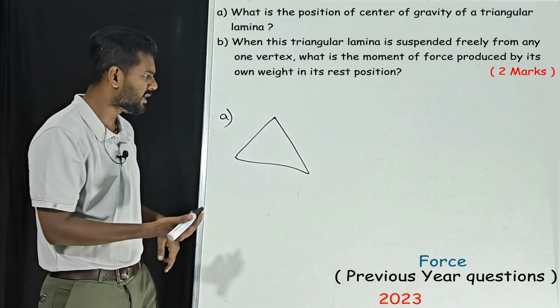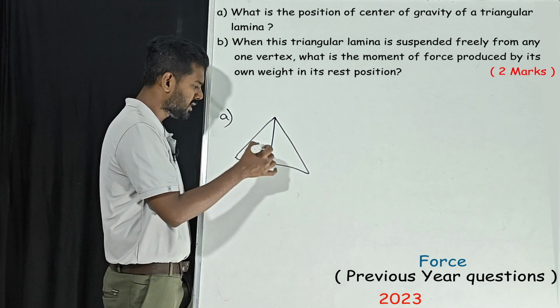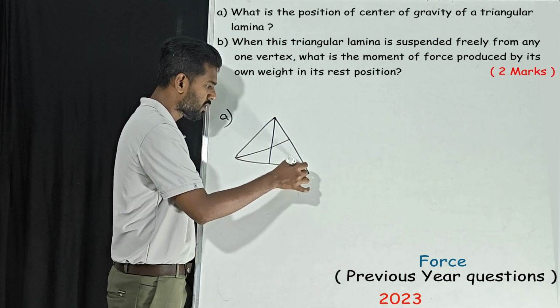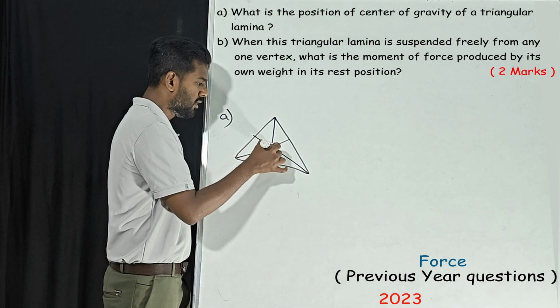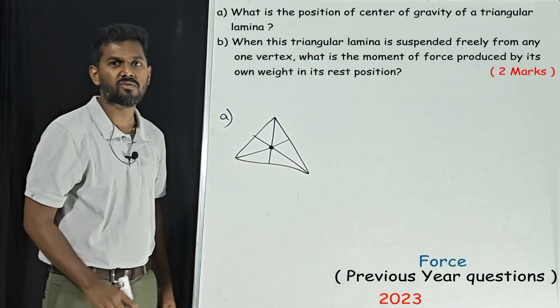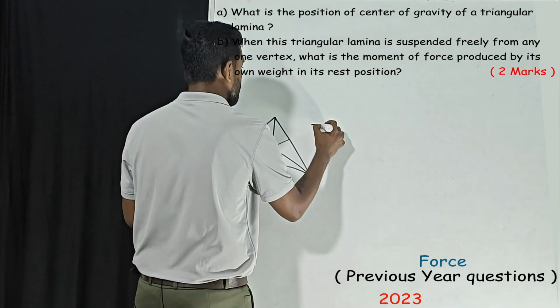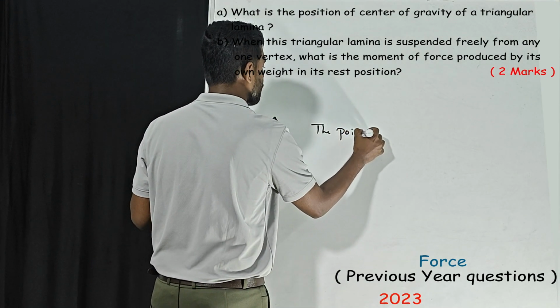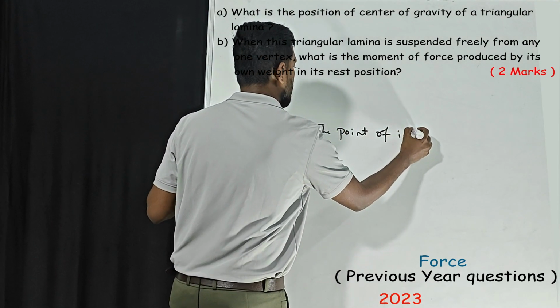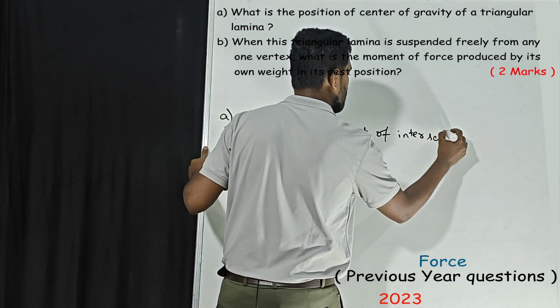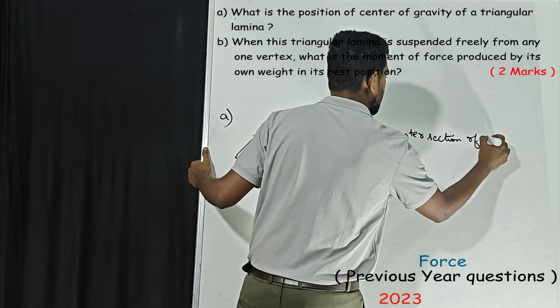Or else you can understand it this way. So this is the center of gravity: the point of intersection of medians.